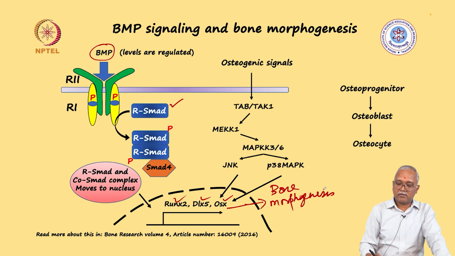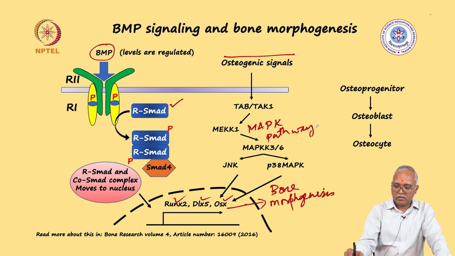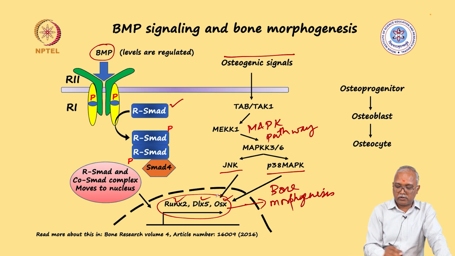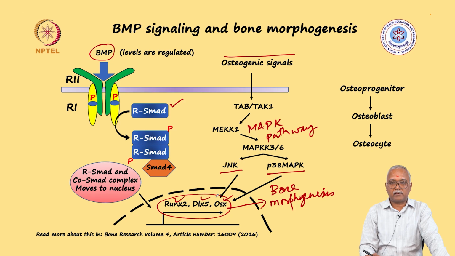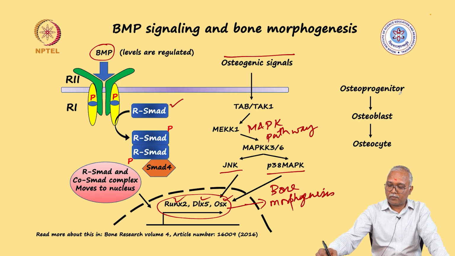We have also seen that there could be an independent signal which is feeding onto this. So some osteogenic signals, which are the signals for bone formation, work through the MAP kinase pathway, and JNK and P38 MAPK again converge onto this set of transcription factors which help in the conversion of osteoprogenitor cells to osteoblasts.